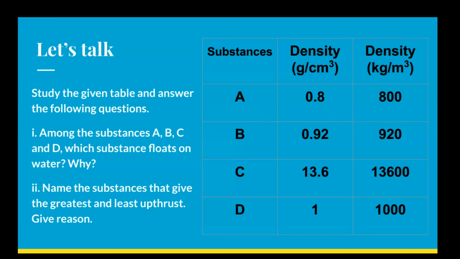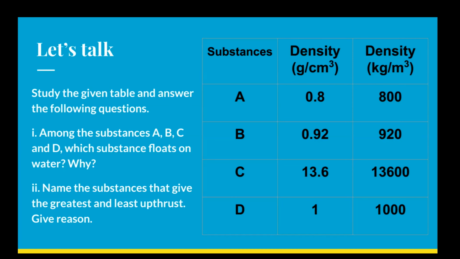The substance which has the highest density obviously acquires the highest upthrust, that is greatest upthrust. In the table, among A, B, C, and D, C is the substance that has the greatest density.